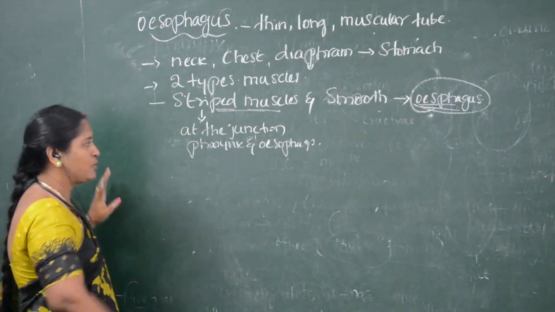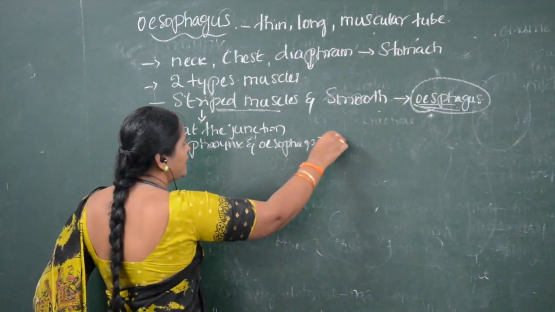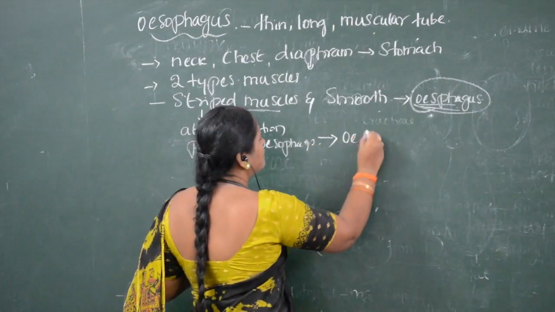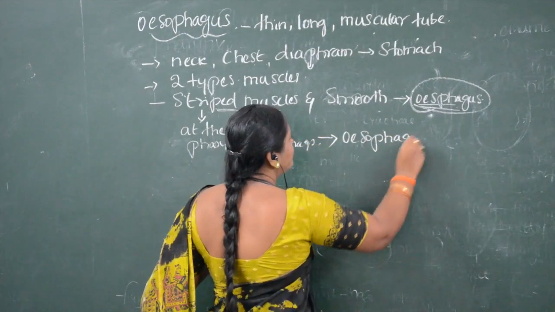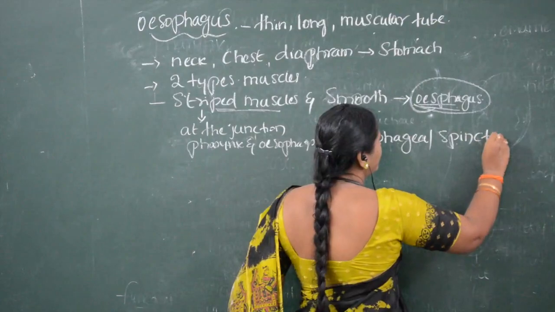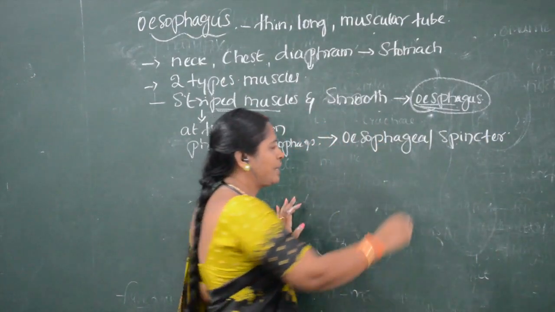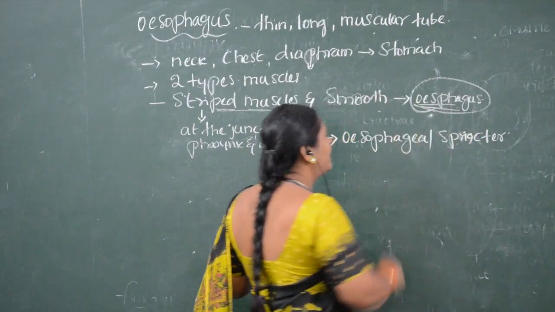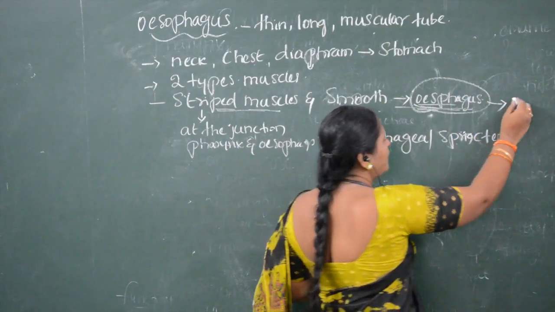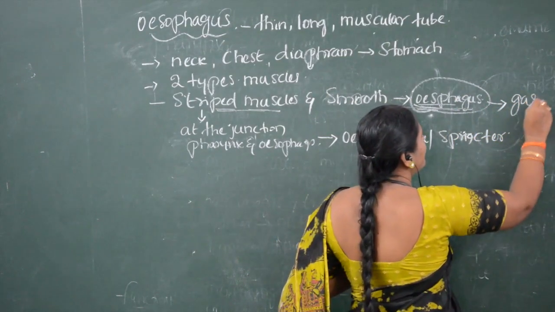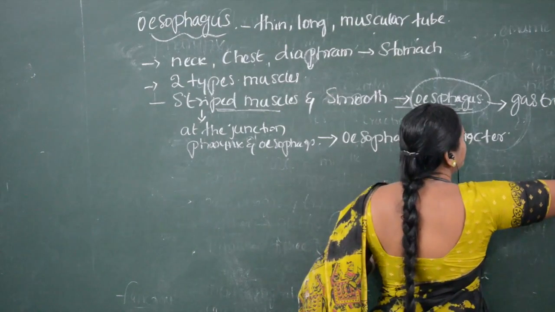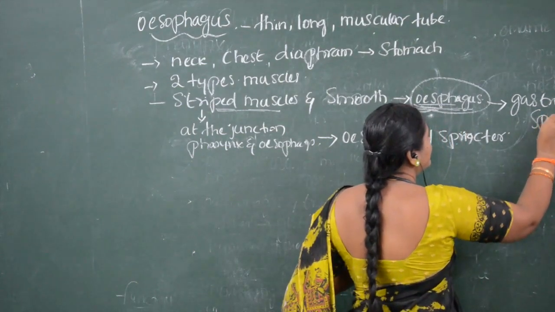At the junction of pharynx and esophagus, the sphincter present is called esophageal sphincter. Whereas at the junction of esophagus and stomach, the gastroesophageal sphincter is present.